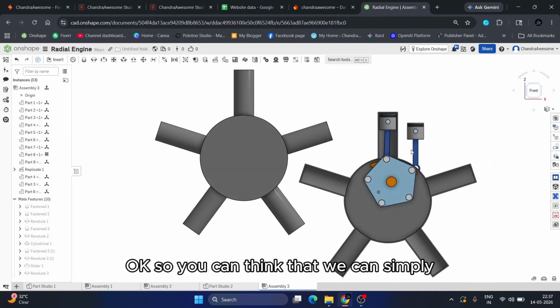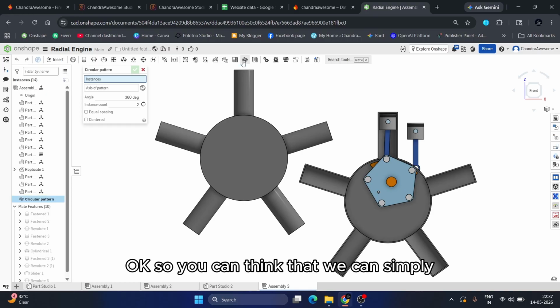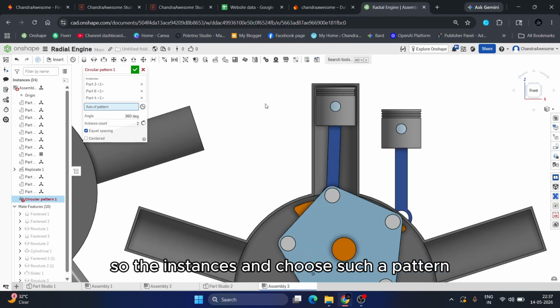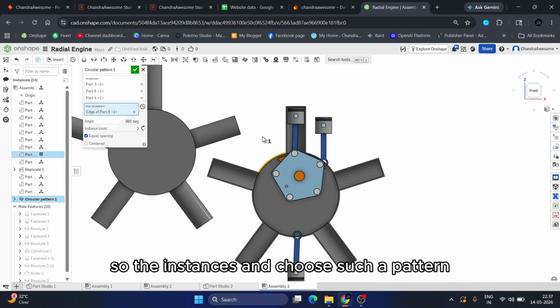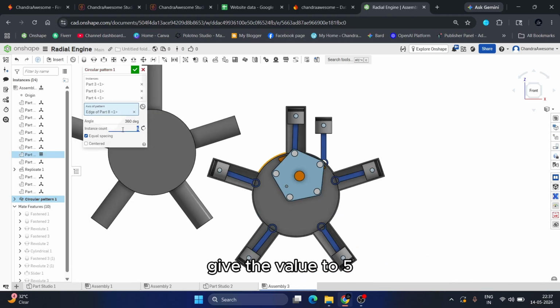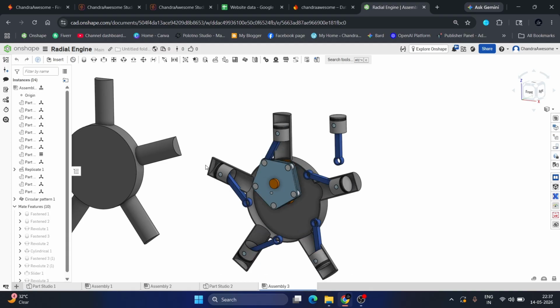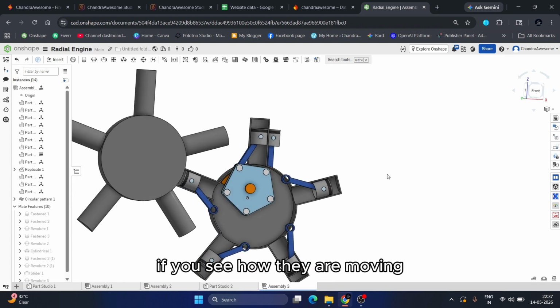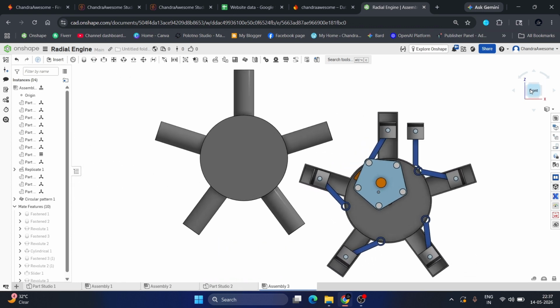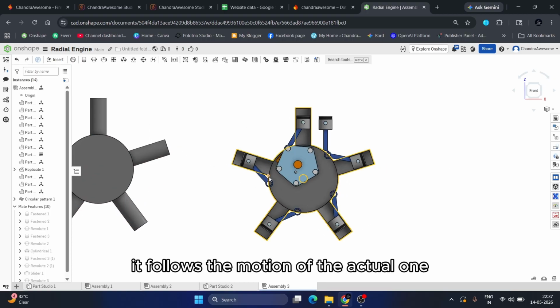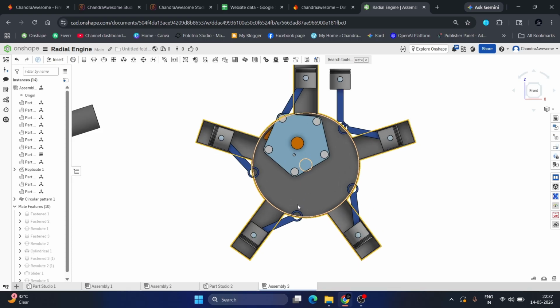Okay. So you can think that we can simply select the instance and choose circle pattern, give the value 5. But there is a problem here. If you see how they are moving, when you pattern or mirror it, it follows the motion of the actual one.